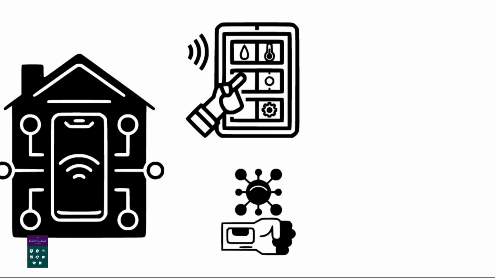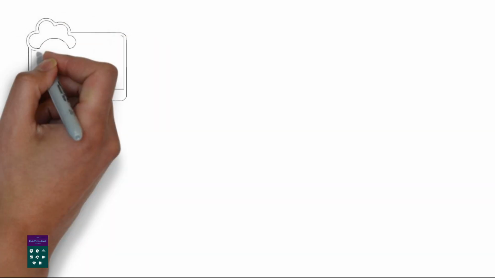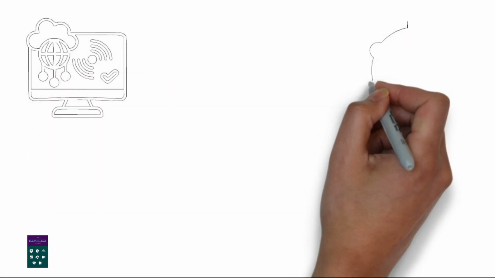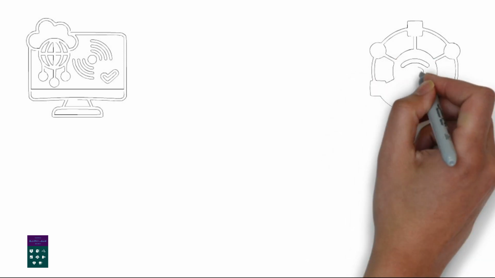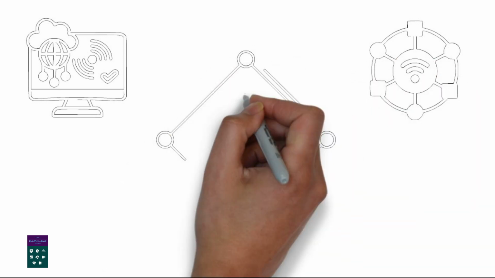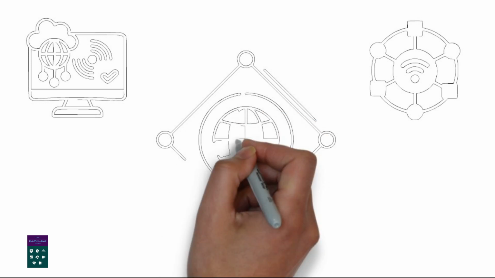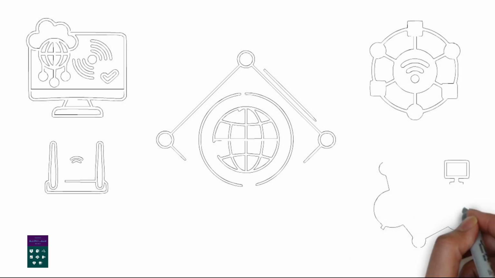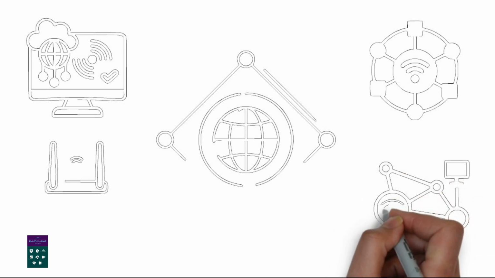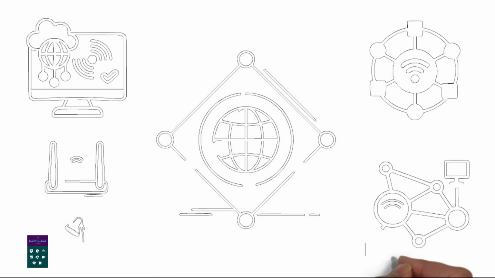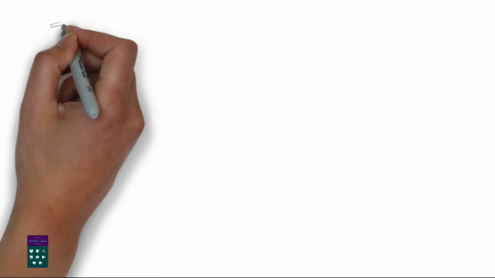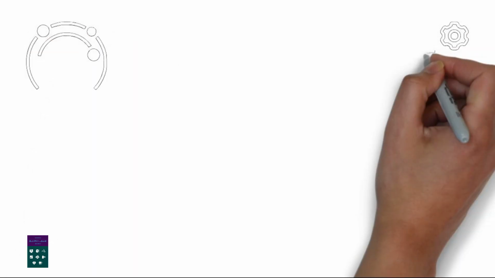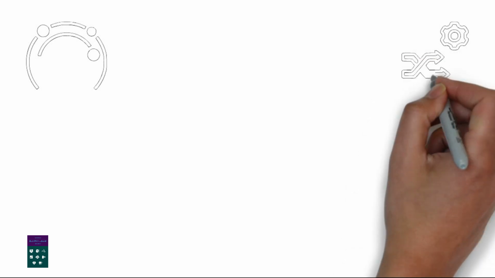Key aspects of IoT include: 1. Connectivity. IoT devices are connected to the Internet, allowing them to communicate with each other and with other systems. 2. Sensors and data. IoT devices often contain sensors to collect data which can be used for various purposes, such as monitoring environmental conditions or tracking usage patterns. 3. Automation and control. IoT allows for automation and remote control of devices, enabling users to manage them from anywhere with an internet connection. 4. Applications. IoT has a wide range of applications, including smart homes, industrial automation, healthcare, agriculture, and more.